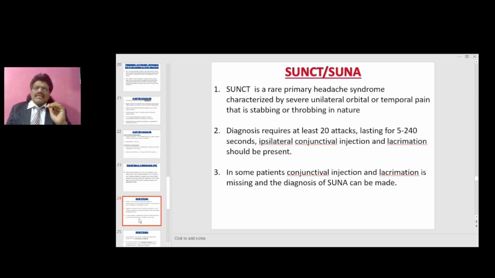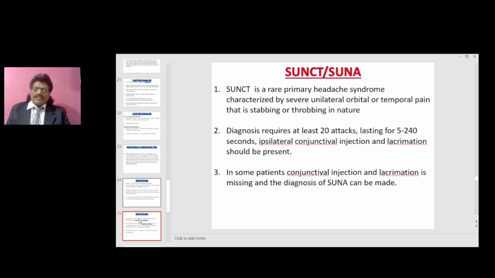Now let's talk about SUNCT and SUNA. SUNCT is a rare primary headache syndrome characterized by severe unilateral orbital or temporal pain that is stabbing or throbbing in nature. Diagnosis requires at least 20 attacks lasting for 5 to 240 seconds. Ipsilateral conjunctival injection and lacrimation should be present. In some patients, conjunctival injection and lacrimation is missing and the diagnosis of SUNA can be made.